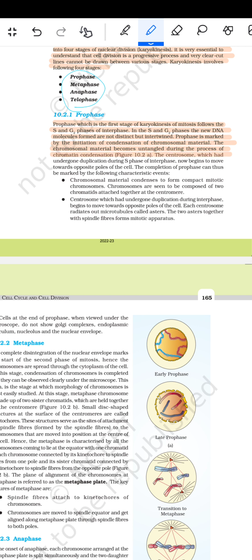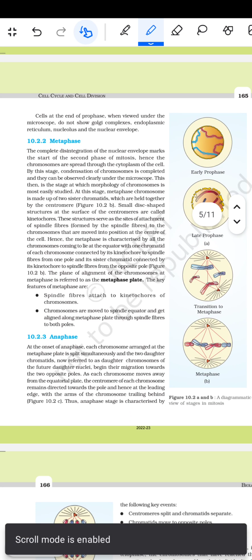The centrosome, which had undergone duplication during the S phase of the interphase, now begins to move towards the opposite poles of the cell. The completion of the prophase can thus be marked by the following characteristic events. First, chromosomal material condenses to compact mitotic chromosomes. Chromosomes are seen to be composed of two chromatids attached together at the centromere. Centrosome, which had undergone duplication during the interphase, begins to move towards the opposite pole of the cell. Each centrosome radiates out microtubules called asters. Two asters together with the spindle fibers form the mitotic apparatus, which you can also call the spindle apparatus.